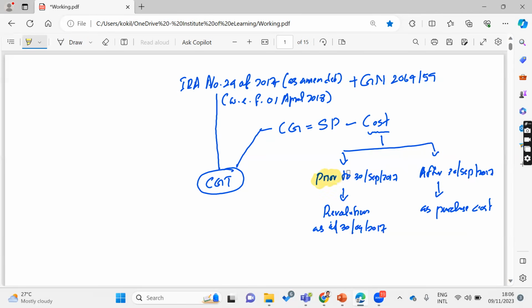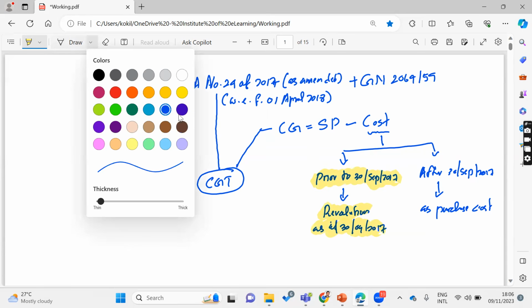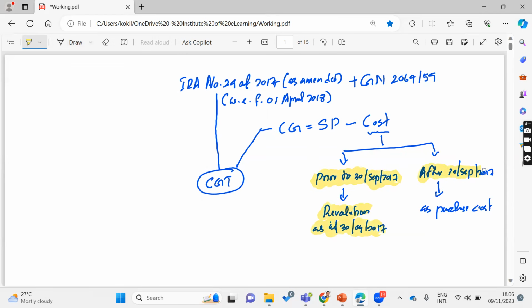So any asset purchased prior to 30th September 2017, then you have to do a revaluation as at 30th September 2017. This is not changed. Still we have the same date. No amendment for this, right? So then if any asset is purchased, let's say in 2020 you purchase one asset, then you can take that particular cost for the asset, right? Then also another important thing, if you have any additional expenses attributable to this, then for the selling, right, you can deduct.